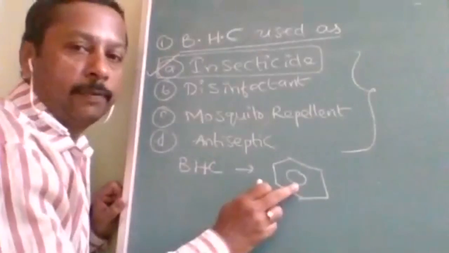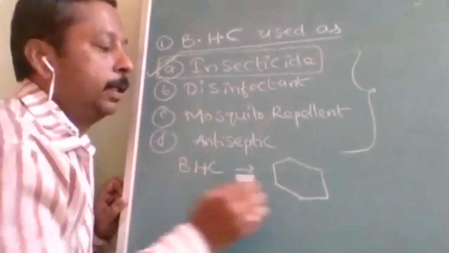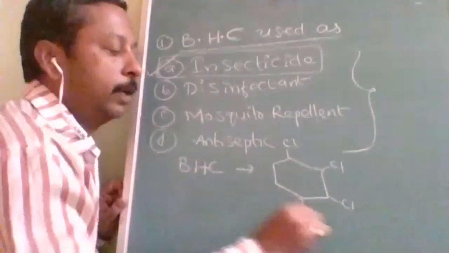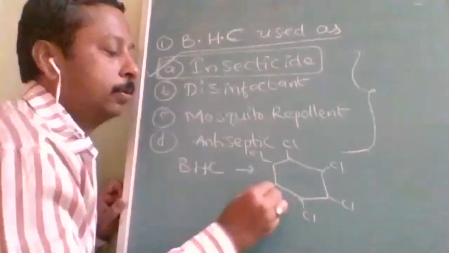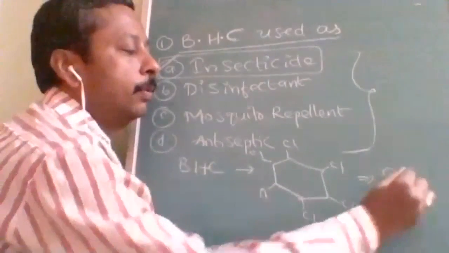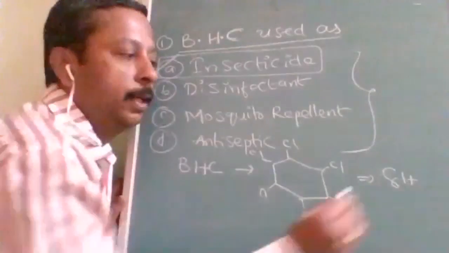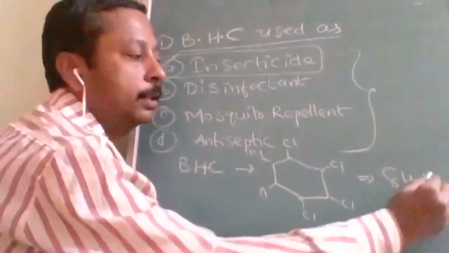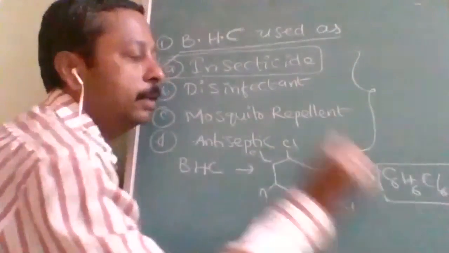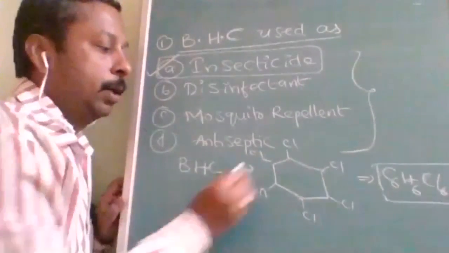In benzene, you will find double bonds at alternate positions, but in BHC they will not be there. At every corner, one chlorine will be there. So the formula is C6H6Cl6. It is produced from benzene by addition, so there will not be any reduction in hydrogens. So the formula of benzene hexachloride is C6H6Cl6.